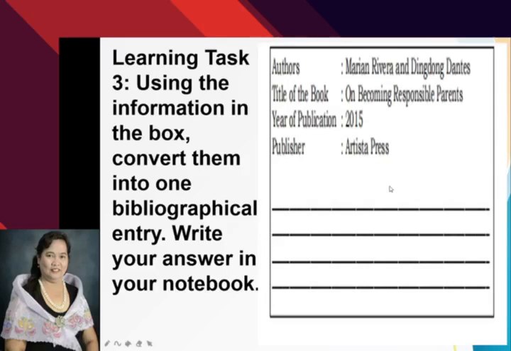Okay, for learning task 3, using the information in the box, convert them into one bibliographical entry. How are you going to write this into bibliographical entries? You begin with the authors. You always begin with the surname, comma after the surname, then the first name, the middle initial, period, and so on, based on what I have discussed. How are you going to write the year of publication, the name of the publisher, where should it be placed, and after that, what are you going to put at the end?